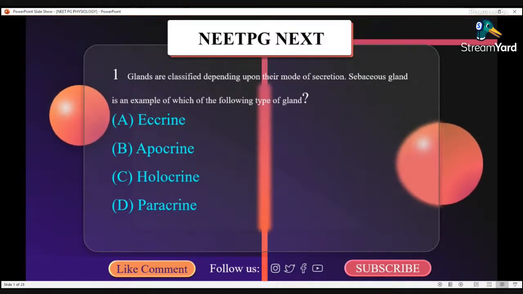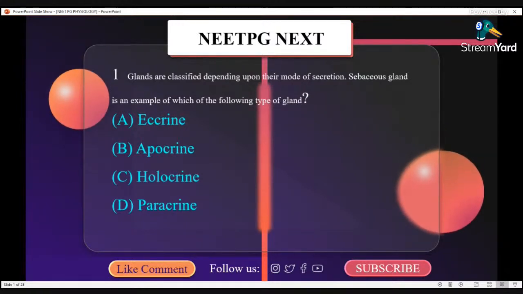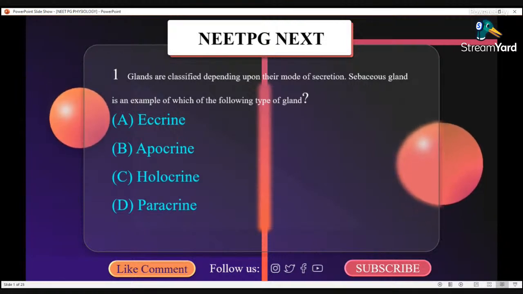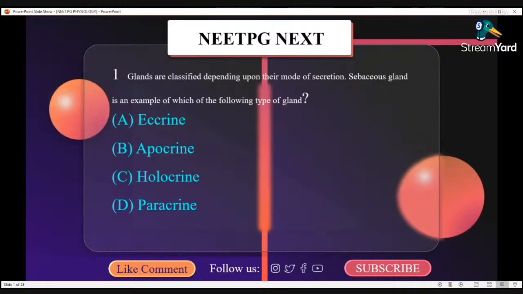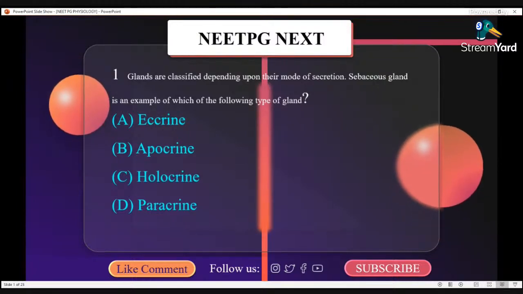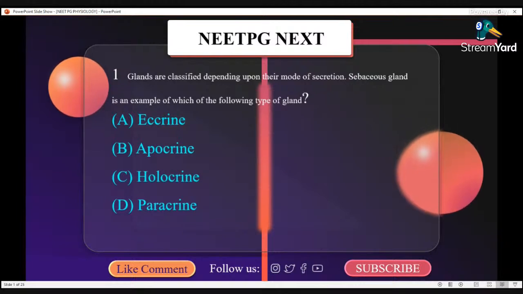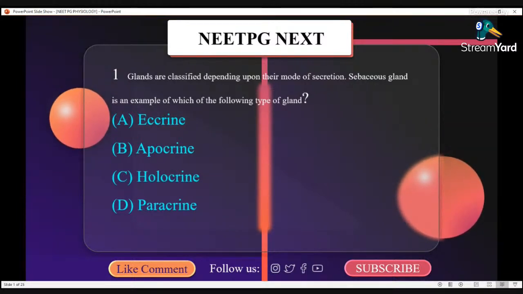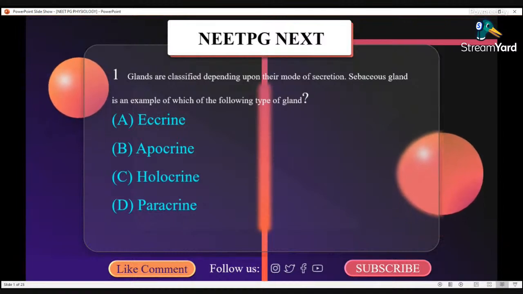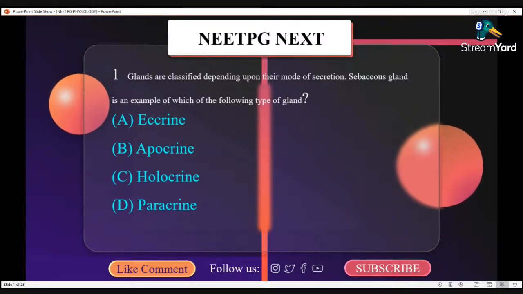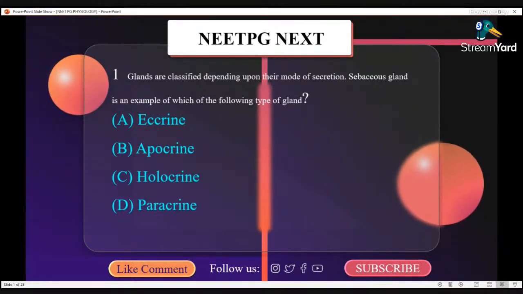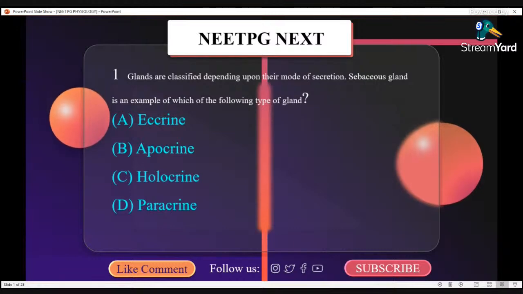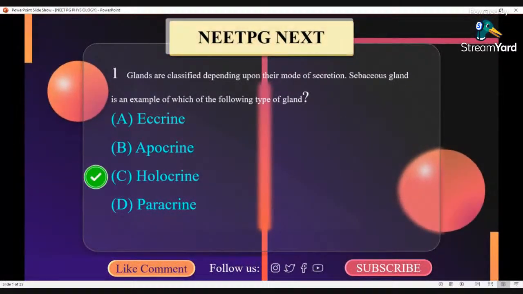Example: sweat glands involved in thermoregulation and receiving cholinergic sympathetic innervation. They are eccrine glands. Then apocrine glands. Apocrine glands are those in which the secretory product accumulates in the apical cytoplasm and is expelled out by pinching off of the apical plasma membrane. Example: mammary gland and apocrine type of sweat glands that are active after puberty and are found in the skin of axilla. So the correct answer here is holocrine gland.